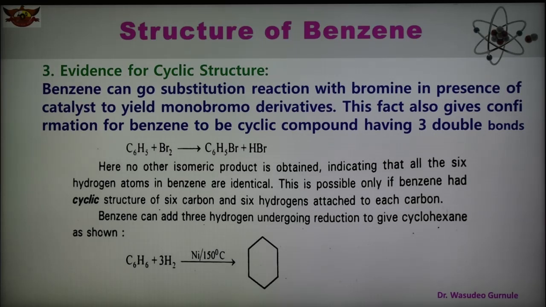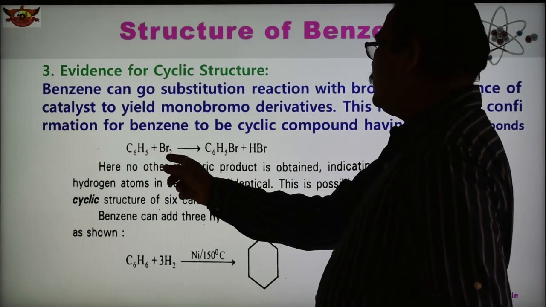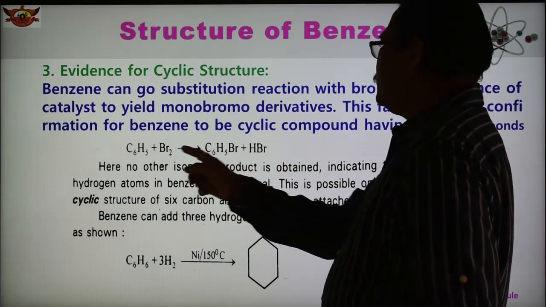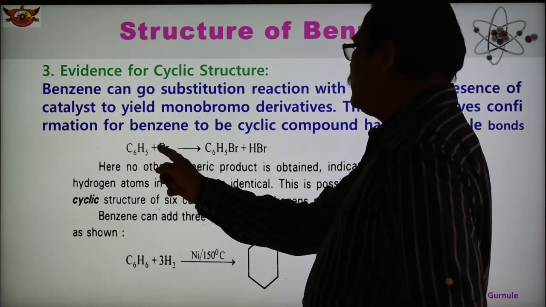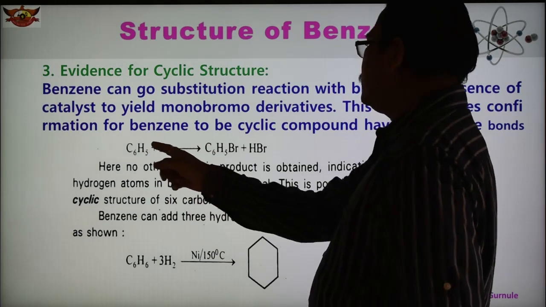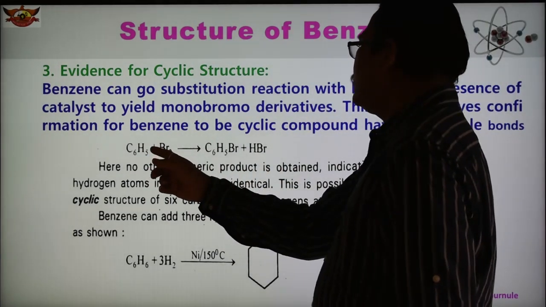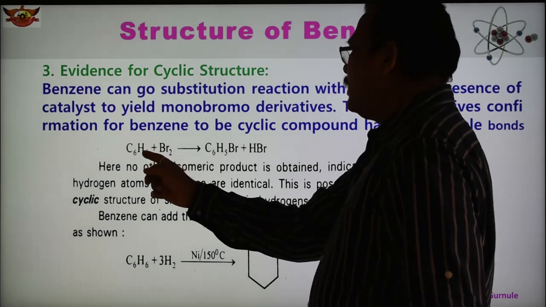Benzene can undergo a substitution reaction with bromine in the presence of a catalyst, forming a monobromo derivative. The reaction is shown here. Benzene reacts with bromine forming bromobenzene and HBr. This is the phenyl group, and actually it is benzene C6H6.